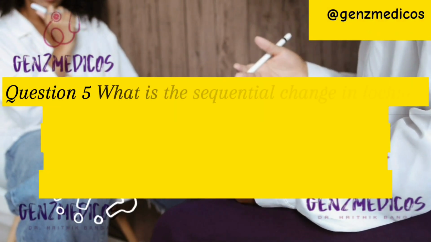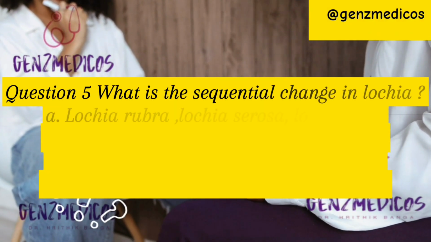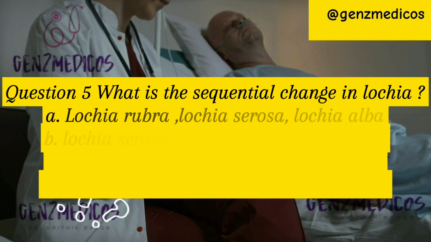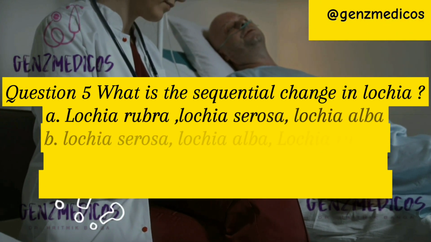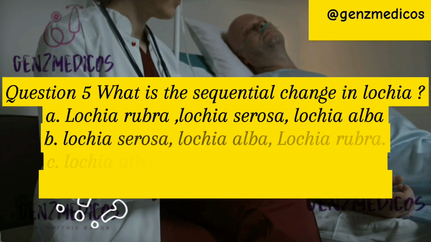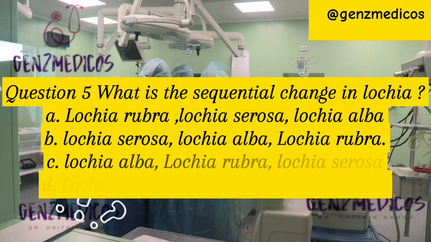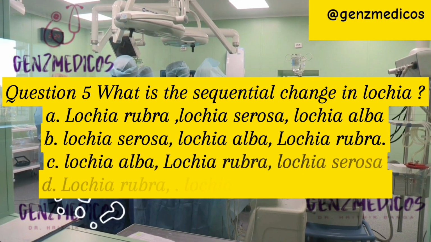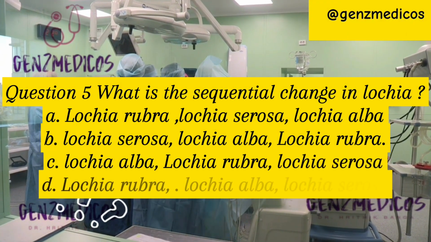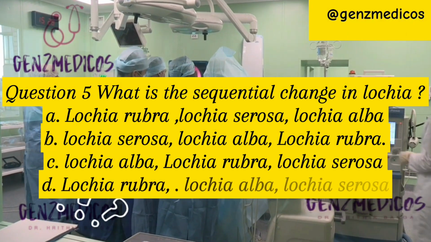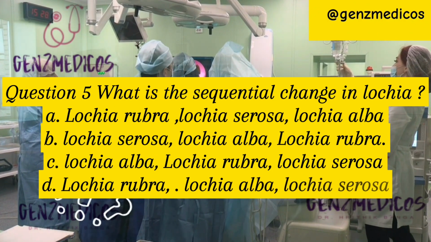Question 5. What is the sequential change in lochia? A. Lochia rubra, lochia serosa, lochia alba. B. Lochia serosa, lochia alba, lochia rubra. C. Lochia alba, lochia rubra, lochia serosa. D. Lochia rubra, lochia alba, lochia serosa.